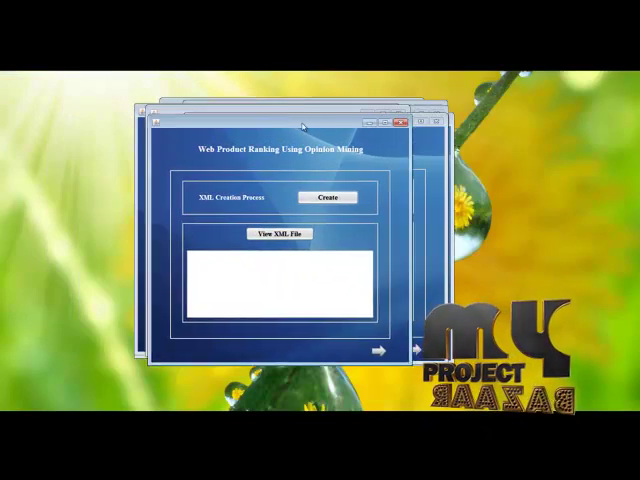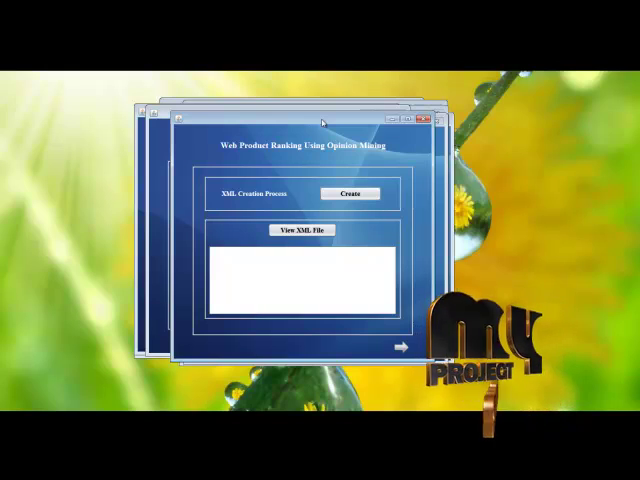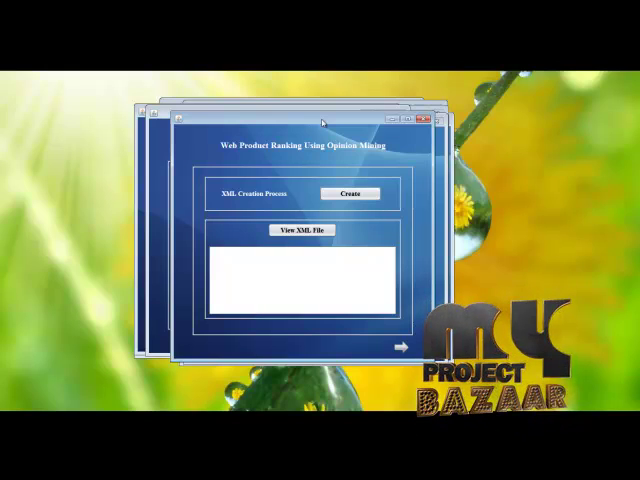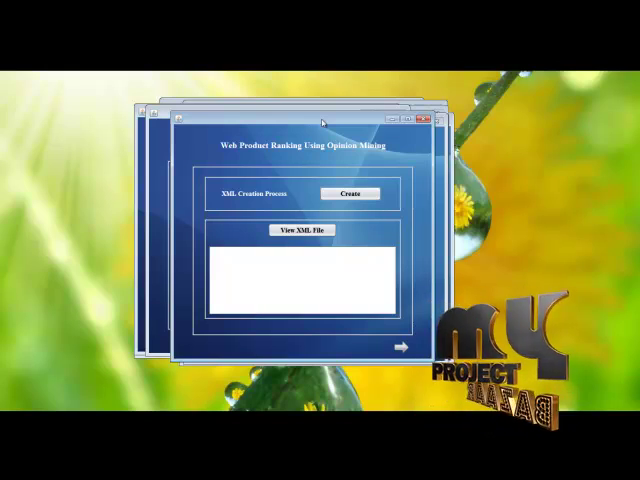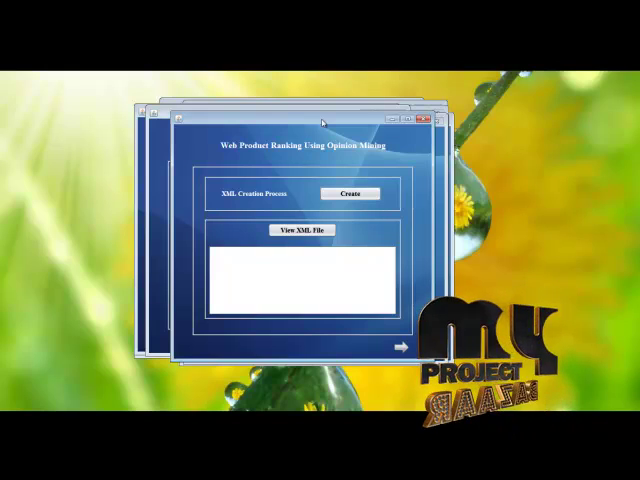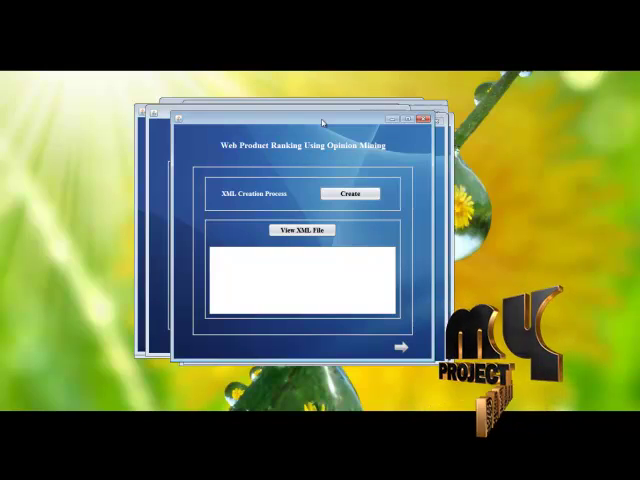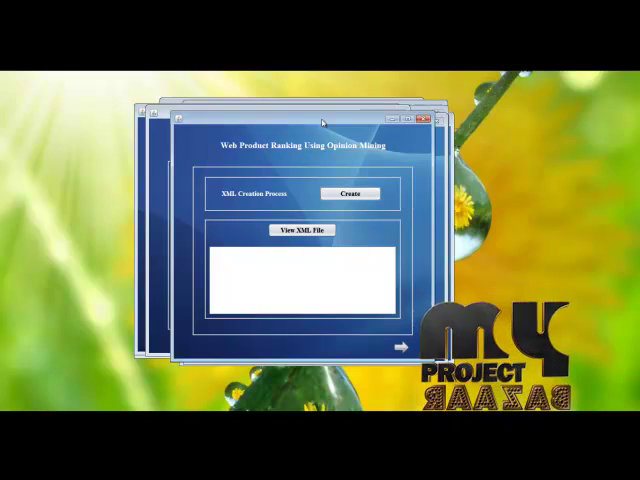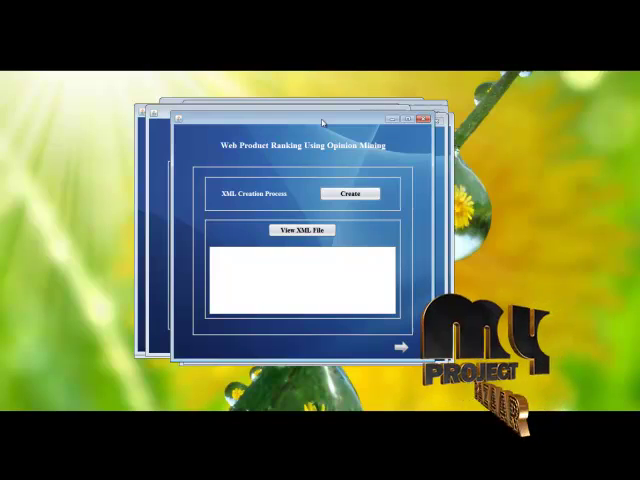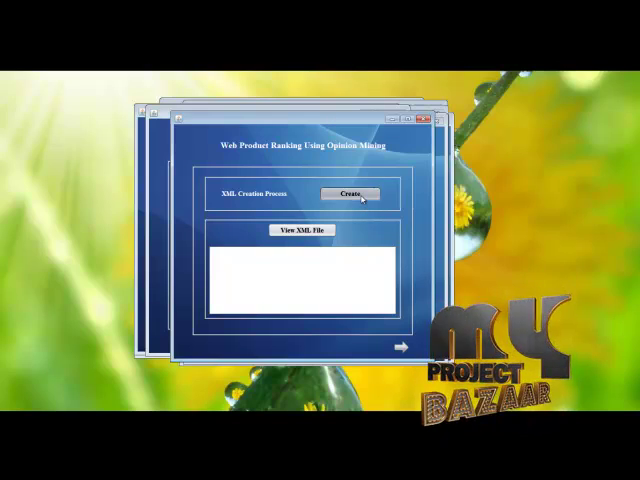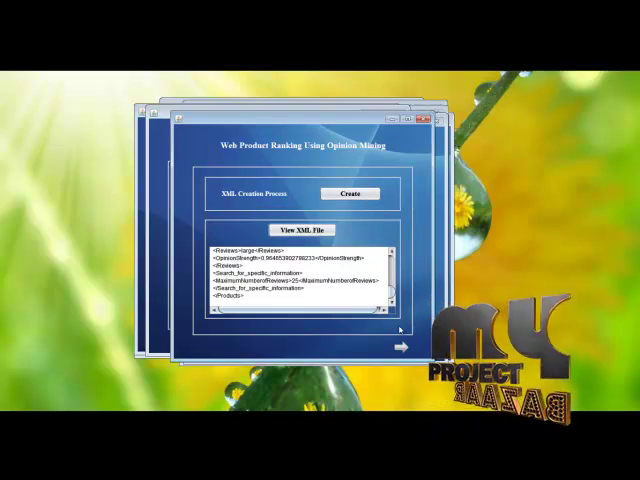Then after that, to structurize the information, that is to structurize the details of the product, we are going to perform the XML creation process. In the XML creation process, we create the XML using the product ID, product features and evaluated score in a structurized format. We create the XML and view the XML.